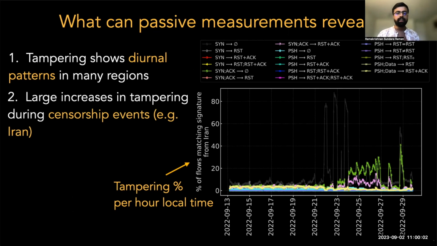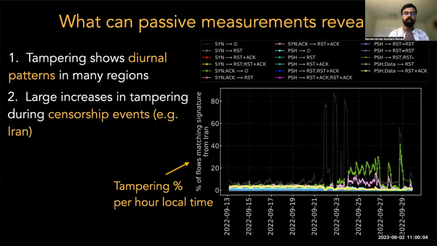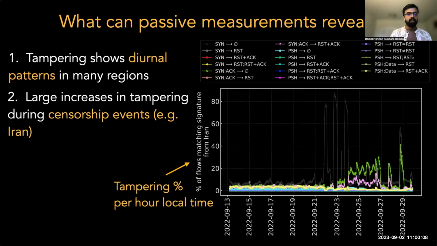We're also able to get real-world data about blocking during times of censorship events. So, for example, following protests and increased censorship in Iran last September, more than 30 to 40% of the country's traffic was affected by tampering.